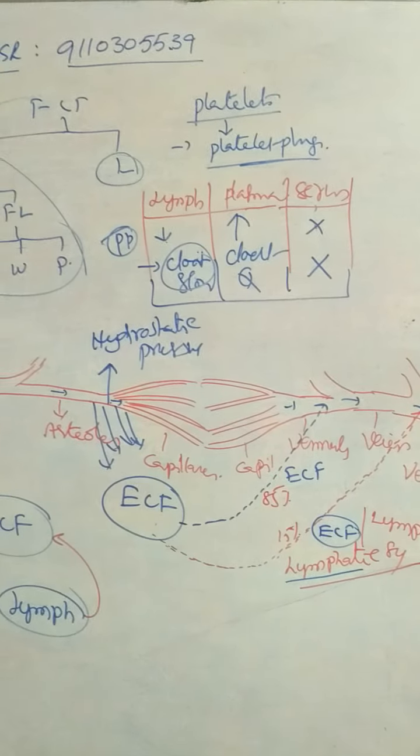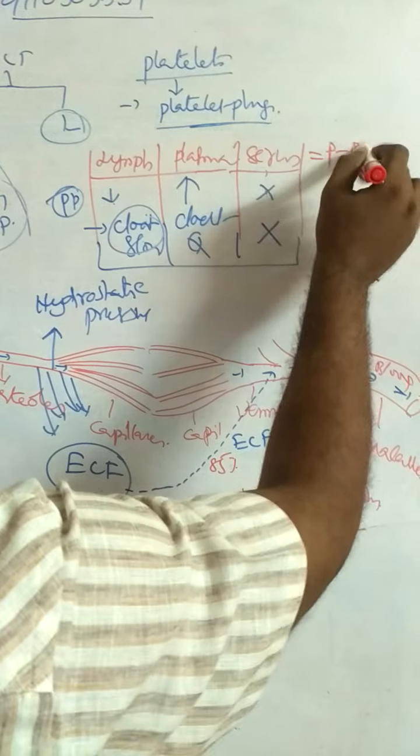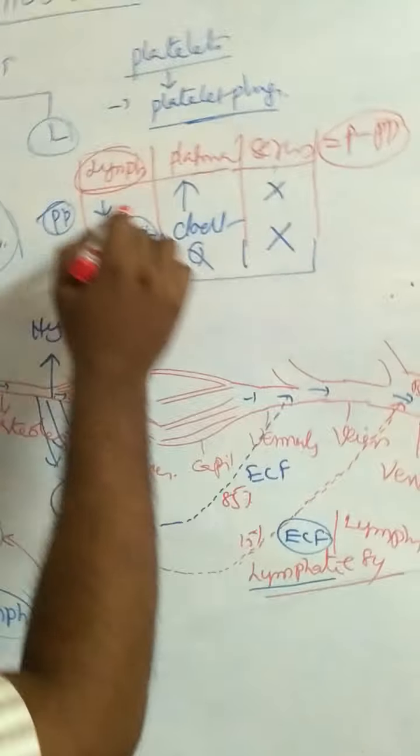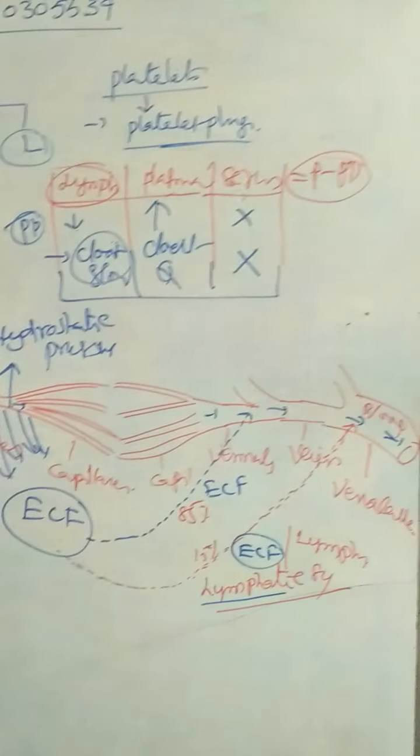What is serum? Serum is equal to plasma minus plasma proteins. What is lymph? Lymph is equal to plasma with fewer plasma proteins. That is about lymph.